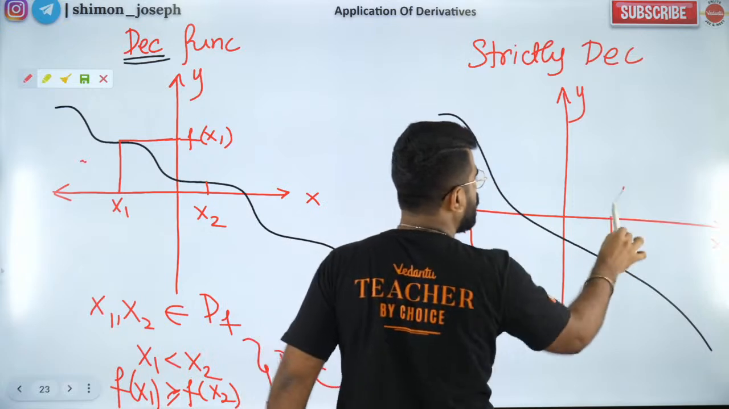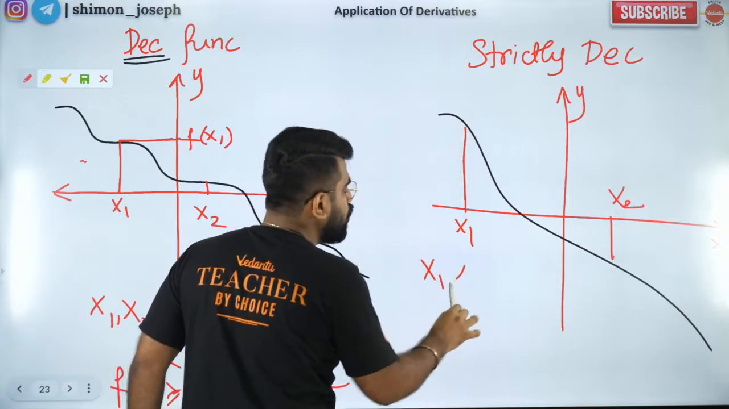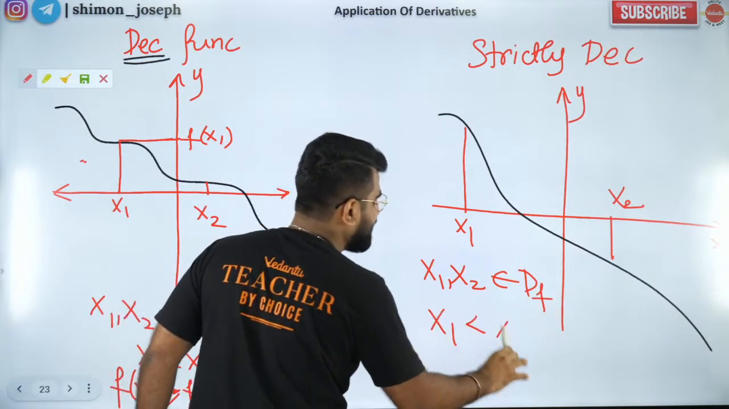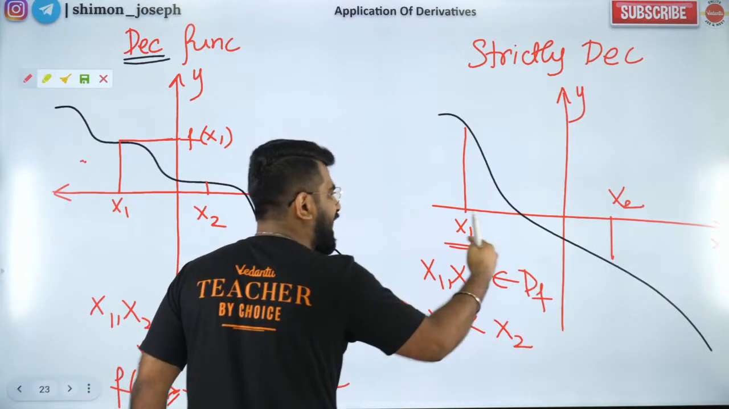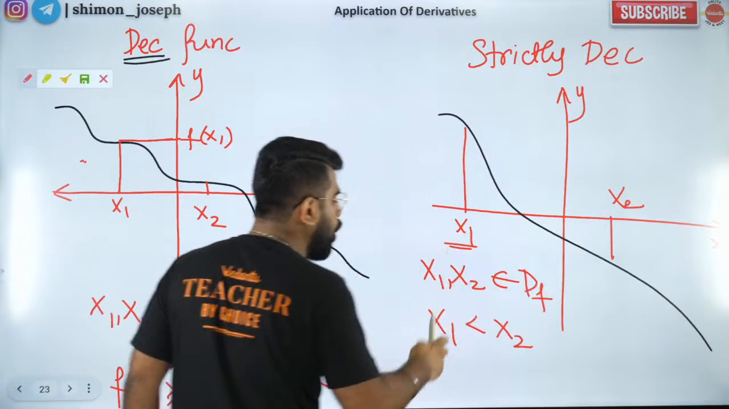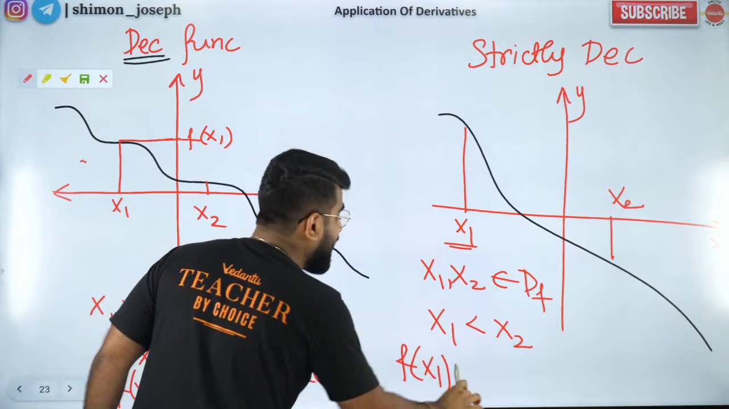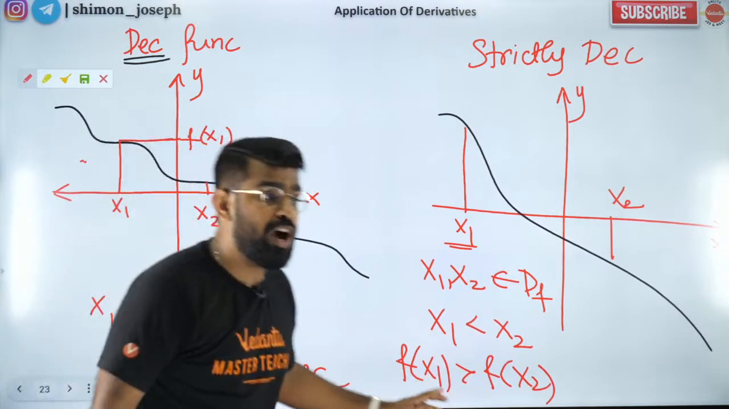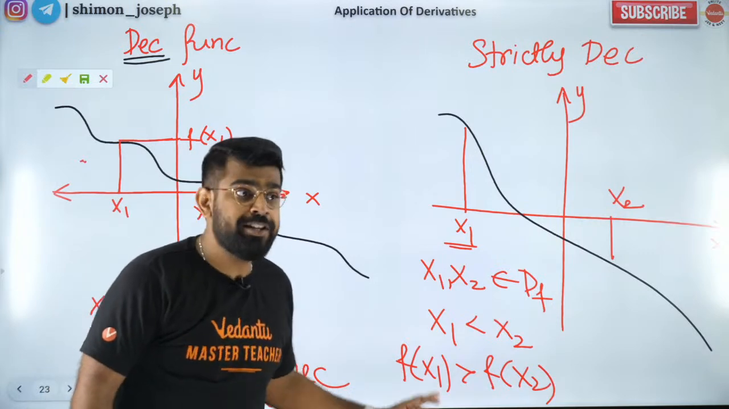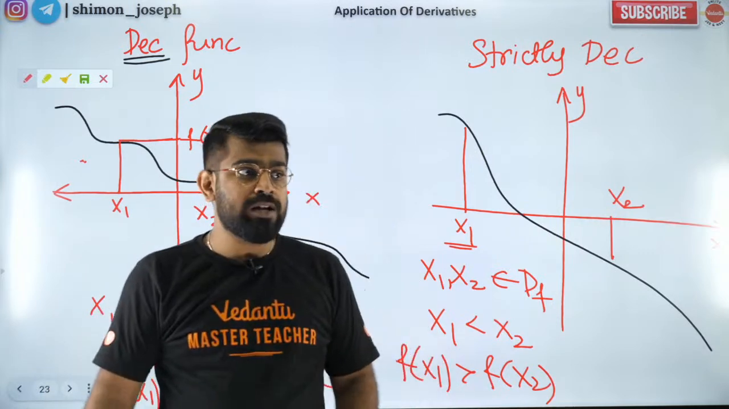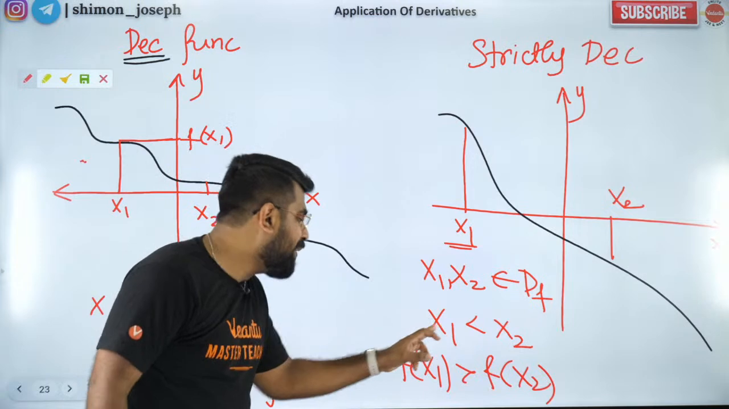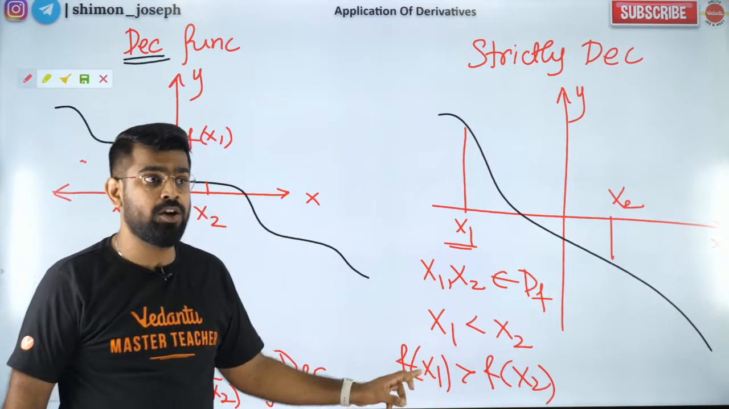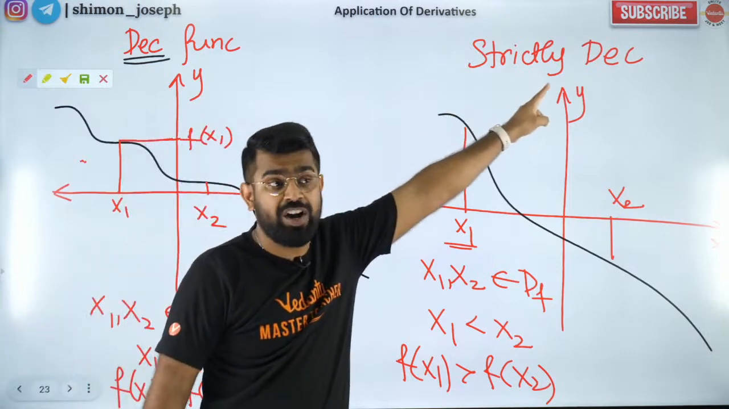Let's take x1 and x2, two values of x belonging to the domain of our function, and we know x1 is less than x2 because x1 is to the left side of x2, so obviously x1 is lower, but the functional value at x1 is greater than the functional value at x2. That means when I apply the function to this inequality, the inequality sign is changing. Why? Because it's a decreasing function.